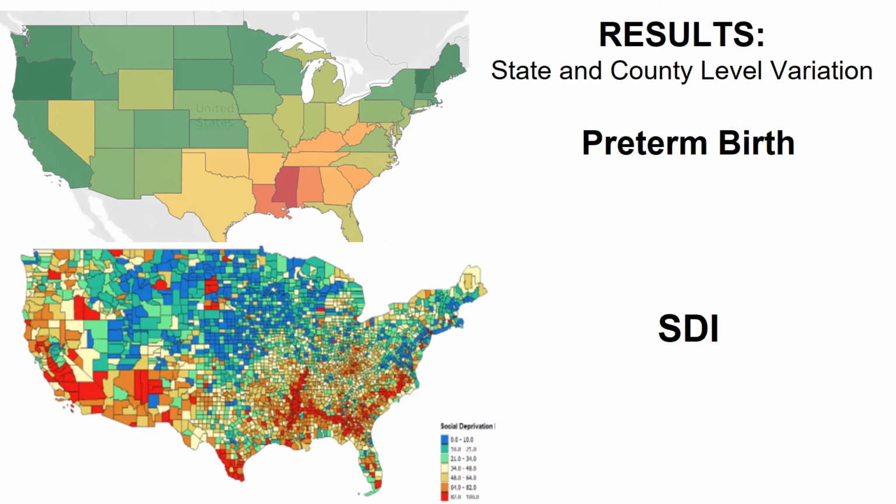As you can see in these graphs, there is significant geographic variation for both preterm birth and social deprivation index. Preterm birth rates are shown at the state level in the top graph, and variation in SDI is shown at the county level in the bottom graph.